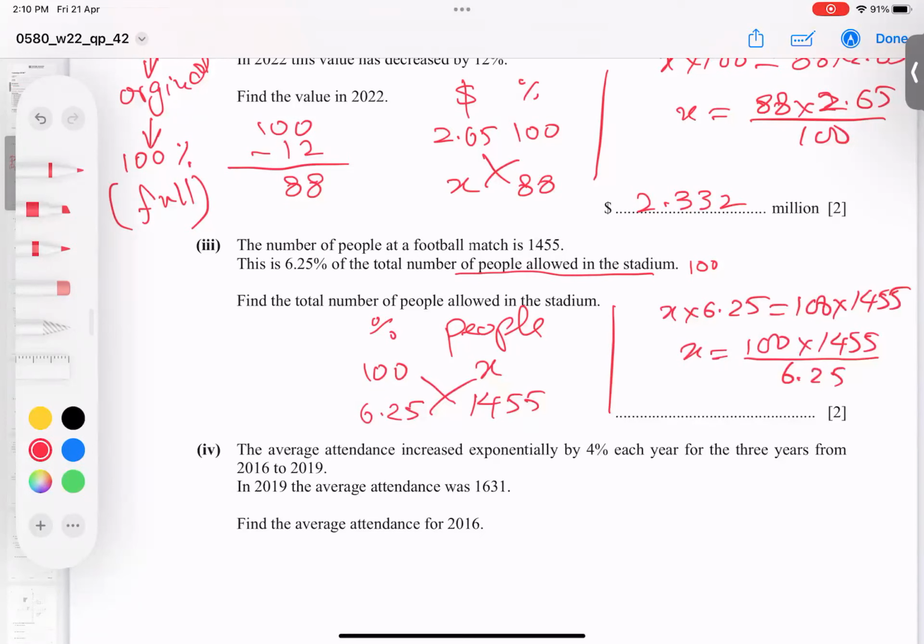So let's see. The answer is coming with us, 23280. So this was the total seats available. Okay, but only 6.25% of this is equal to that. I hope you got the idea.